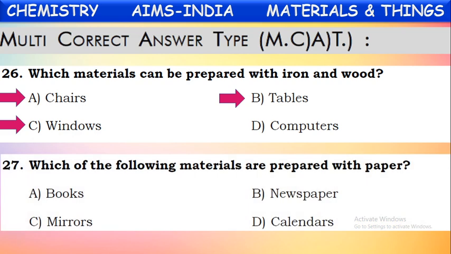Next question. Which of the following materials are prepared with paper? Say which can be prepared with paper out of these? Can we prepare books with paper? Yes, we can. Can we prepare newspaper? Yes. Can we prepare mirrors with paper? No, we cannot. Can we prepare calendars? Yes, we can. So books, newspapers, and calendars we can prepare with paper, but we cannot prepare mirrors. So which will be the correct answer here now, children? A, B, D is the correct answer. These three can be prepared with paper.